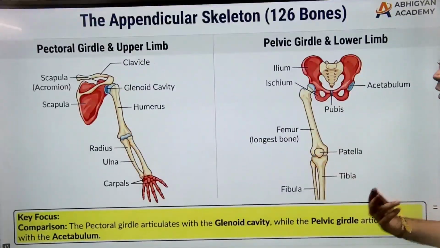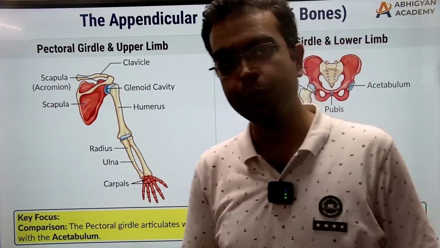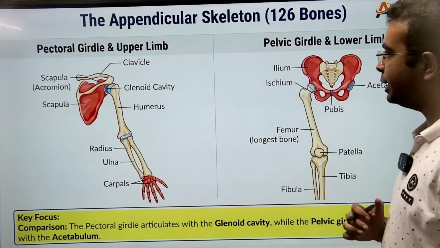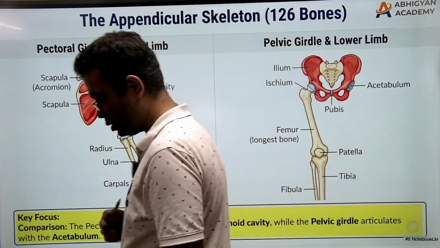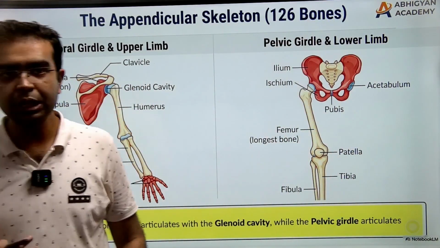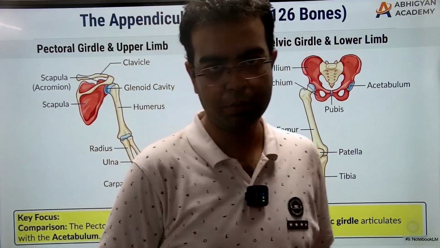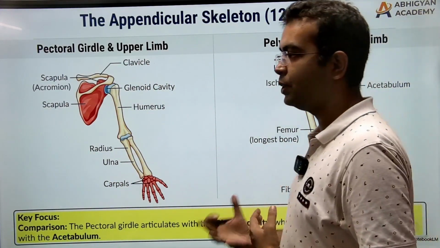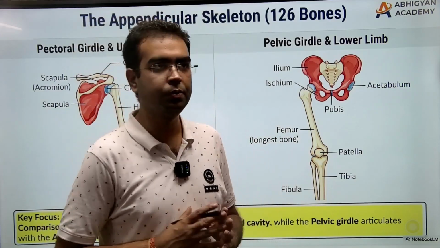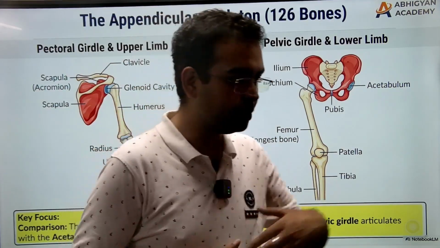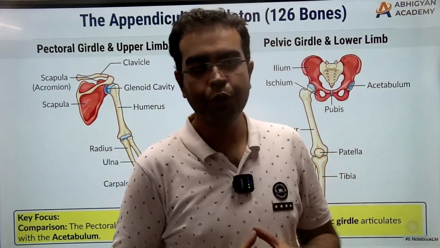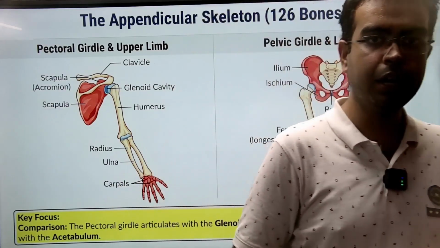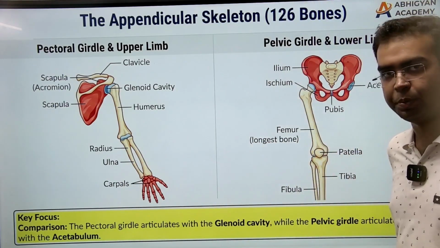Now coming on to the appendicular skeleton with 126 bones. What does it consist of? First, it consists of the limb systems. What are the limbs? Limbs are our hands and legs. ठीक है. अब जो चार पैरों पे चढ़ने वाले जानवर हैं, for the four-legged creatures, since they have limbs at the front and the back, for them we say the forelimb जो सामने के दो पैर हैं and the hind limbs जो पीछे के दो पैर.